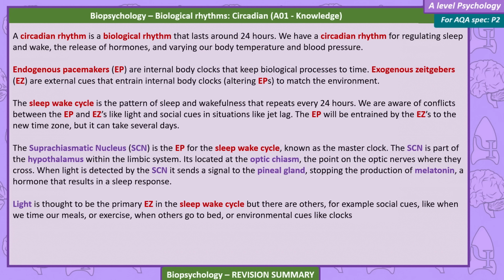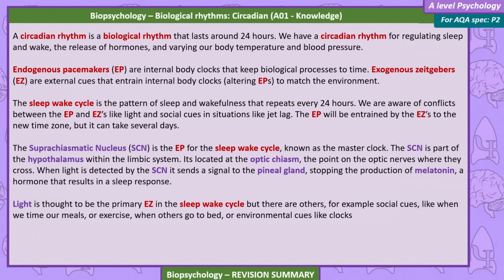The suprachiasmatic nucleus, SCN, is the EP for the sleep-wake cycle, known as the master clock. The SCN is part of the hypothalamus within the limbic system. It's located in the optic chiasm, the point in the optic nerves where they cross. When light is detected by the SCN, it sends a signal to the pineal gland, stopping the production of melatonin, a hormone that results in a sleep response.